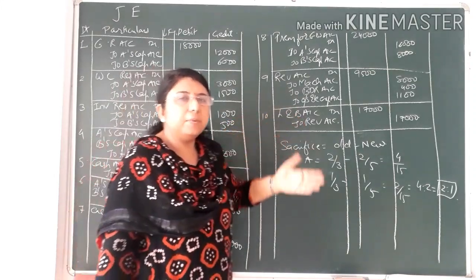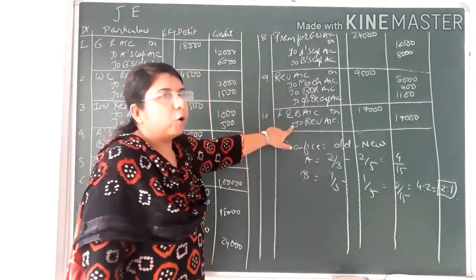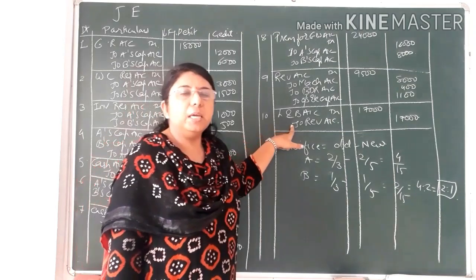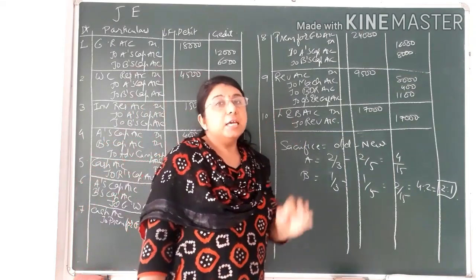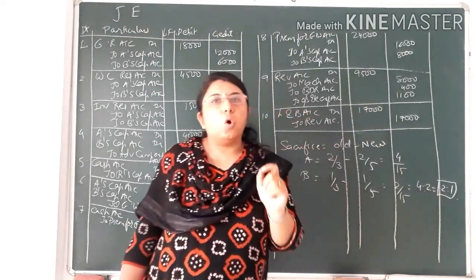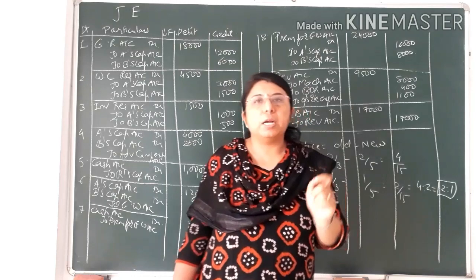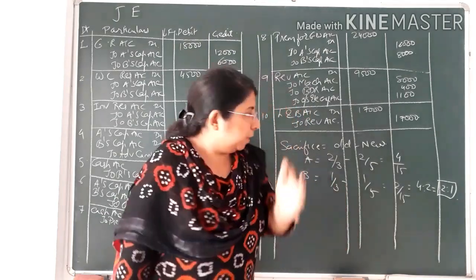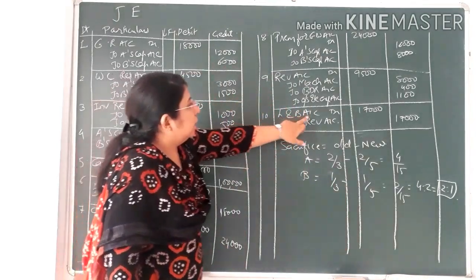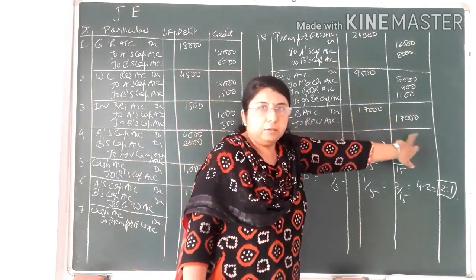If assets have a debit balance, then the assets account will be debited, and if there is profit for the firm, then revaluation account will be credited. Again I am revising: if there is profit for the firm, then revaluation account will always be credited, and if there is loss for the firm, then revaluation account will always be debited. So over here you can see land and building account debit to revaluation account credit, that is rupees 17,000.